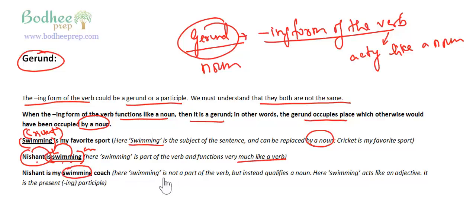Right? It says here, swimming is not a part of the verb, but instead qualifies a noun. Here, swimming acts like an adjective. It is the present participle. So here it's acting like an adjective and therefore it is the participle. So we can say that the gerund is the ing form of the verb acting like a noun and the participle acts like an adjective, right? It describes something. Let's go and discuss more about gerunds.